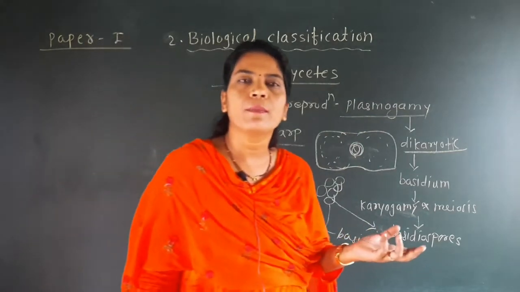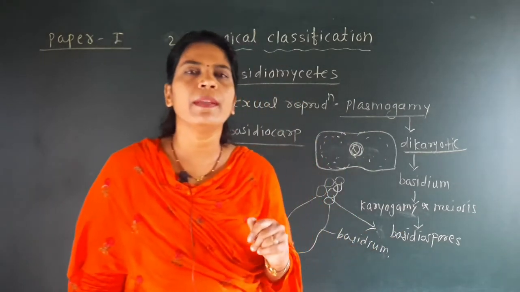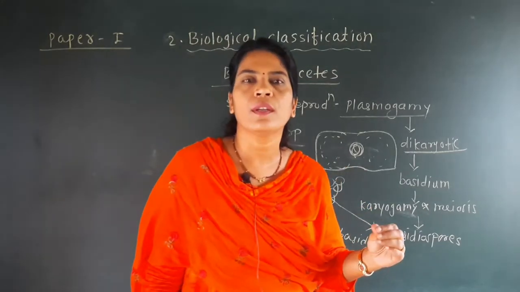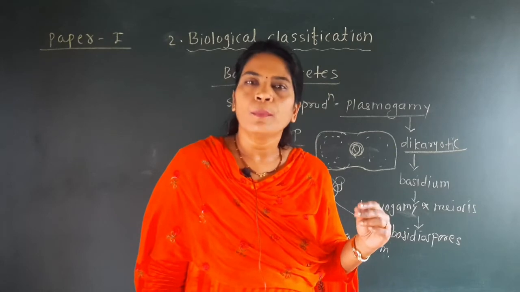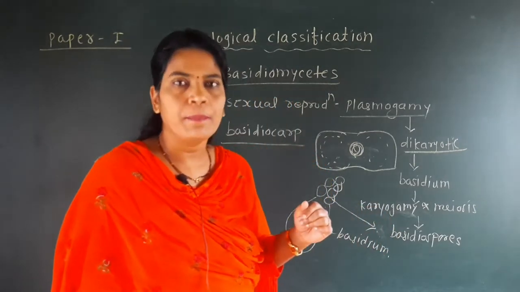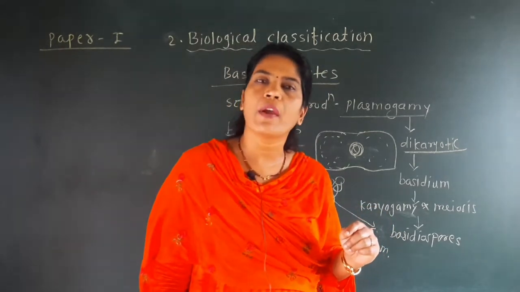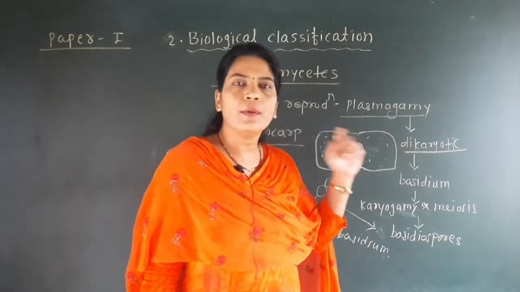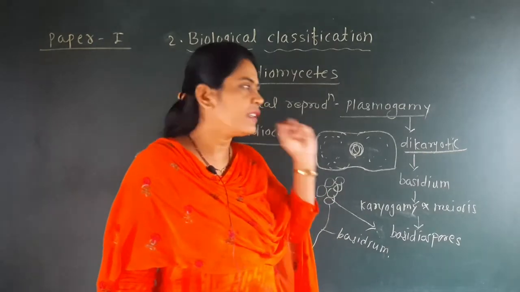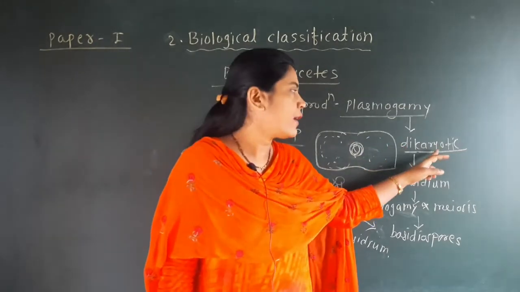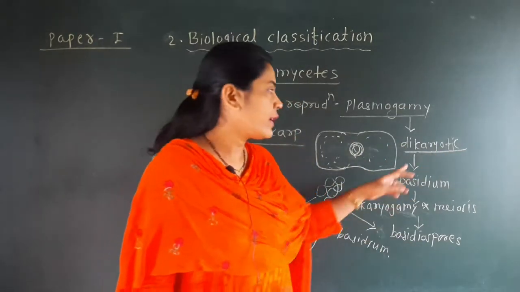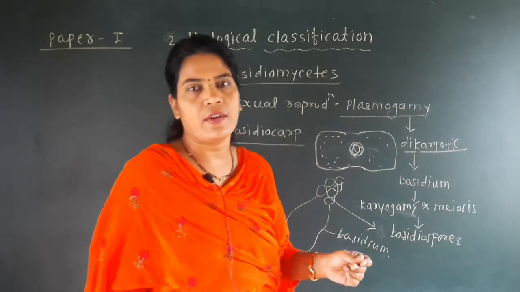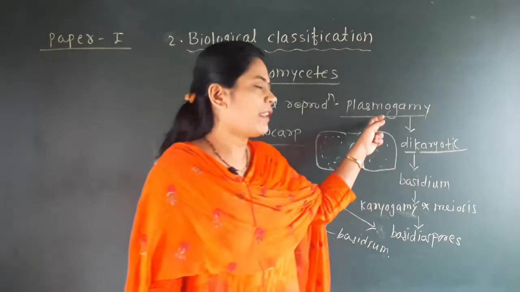What do you mean by plasmogamy? Plasmogamy means the union of the protoplasm of the two cells, but there is no union of the nuclei of the two cells. What's the result? Nuclei are two, but the cell is one. That condition is called dikaryotic: di means two, and karyon means nuclei. So the two-nuclei stage is called the dikaryotic stage, which is the result of this plasmogamy.